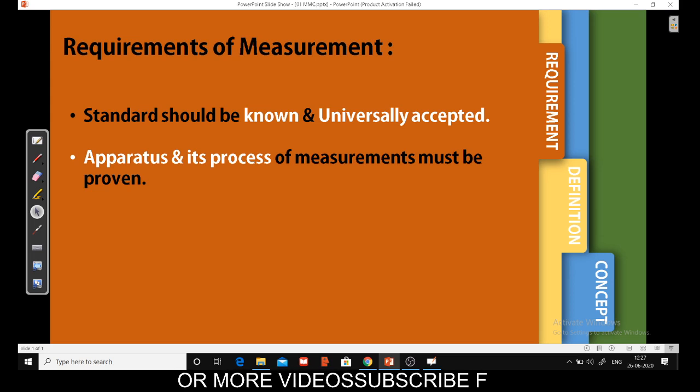First thing is a standard instrument, and second thing, a process by which you handle that instrument, which is very important for the measurement. So these are the things I wanted to discuss in this video. In the coming videos, we will be discussing different generalized measurement systems and different classifications of instruments. Then further we will be going through each and every physical quantity, let us say length, temperature, pressure, acceleration, all things we will be discussing one after the other.